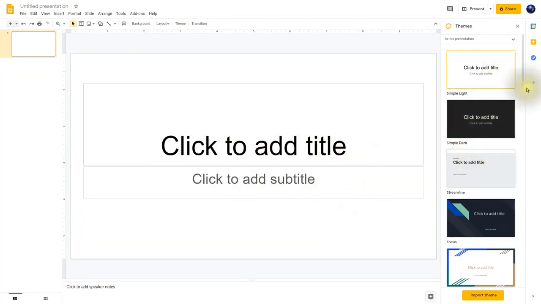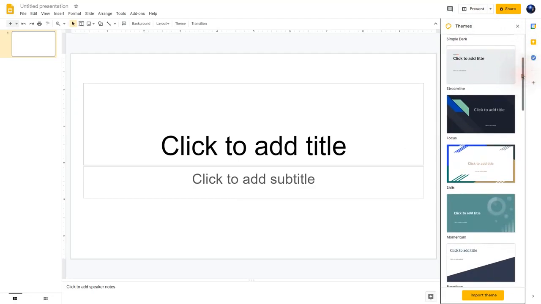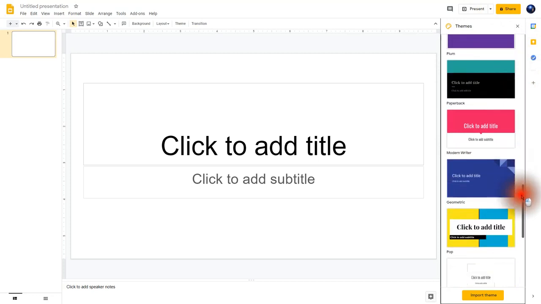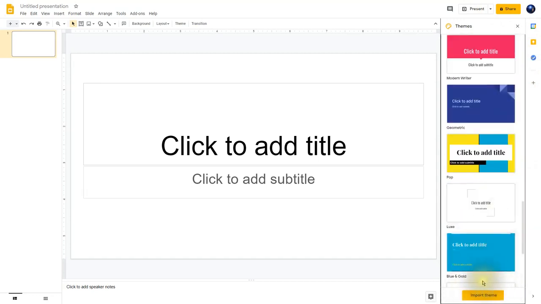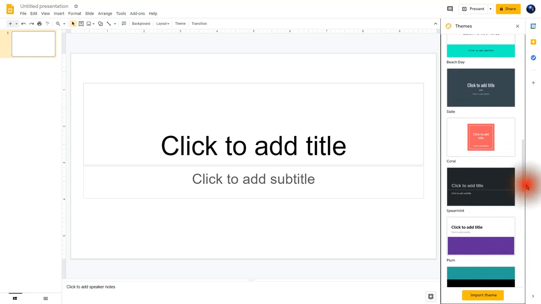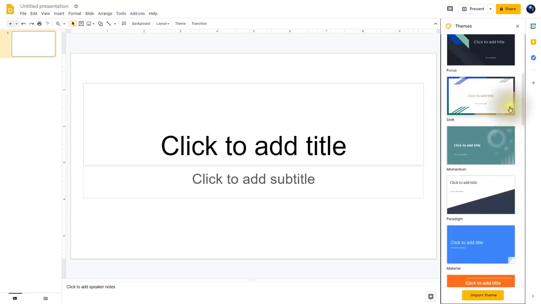Now, not all of us are great designers, and not all of us can make great themes. But one of the nice things that Google offers are these themes that we see here on the sidebar. If I scroll down, you can see many wonderful designs and nice themes that were all created for you. Notice down here you can import a theme, if you had created a theme in the past or found one on the internet. You can create your own custom theme, but what I'm going to do is find this theme called Focus, and I'll click it.